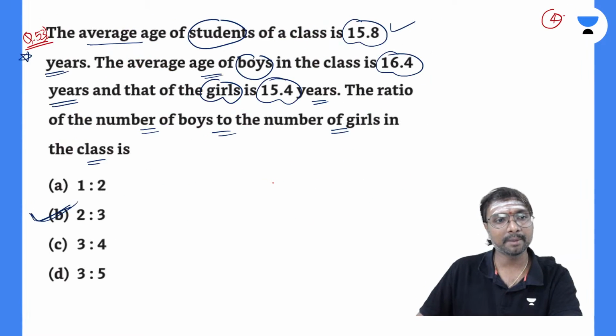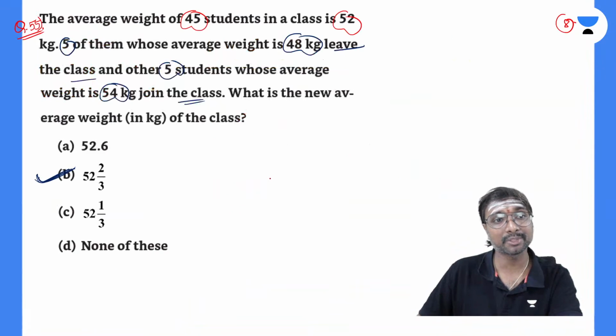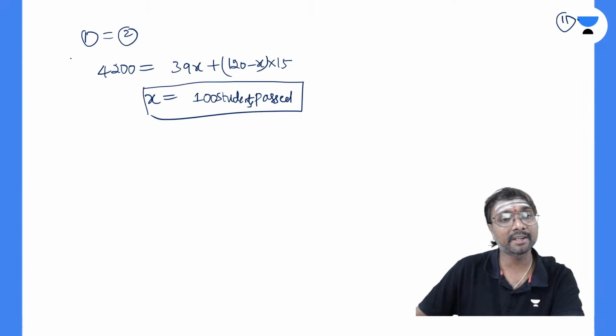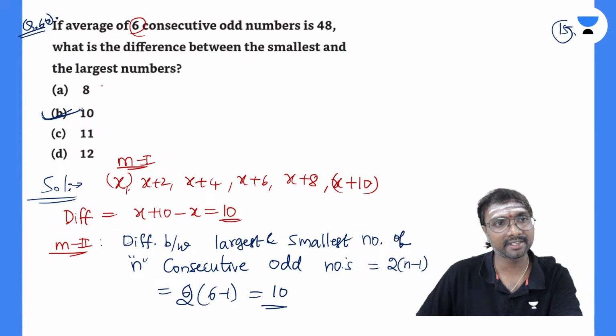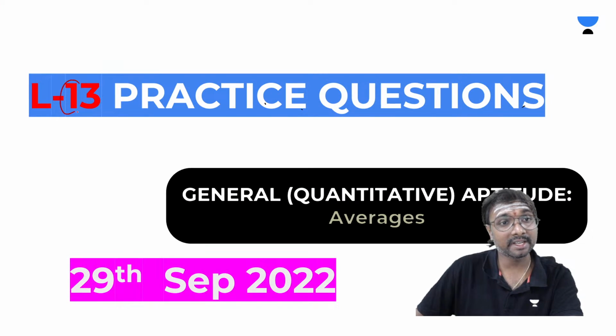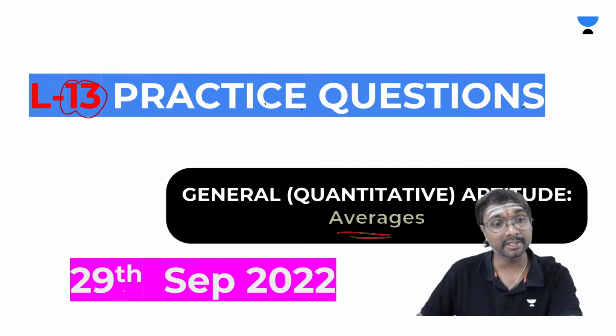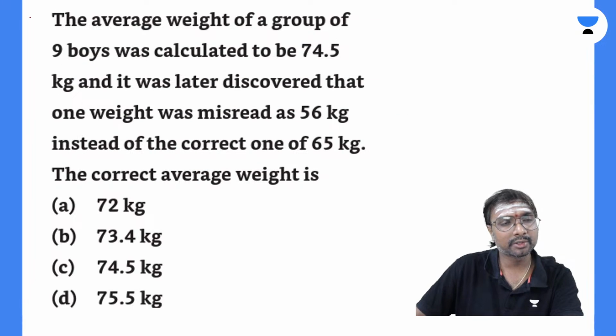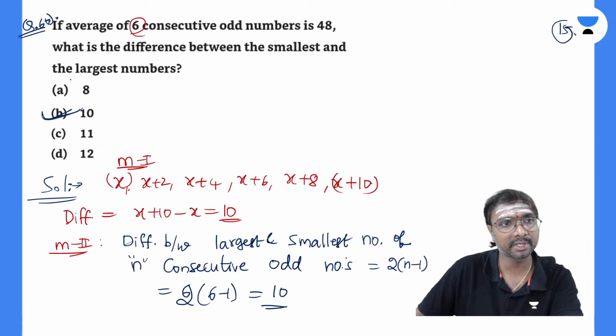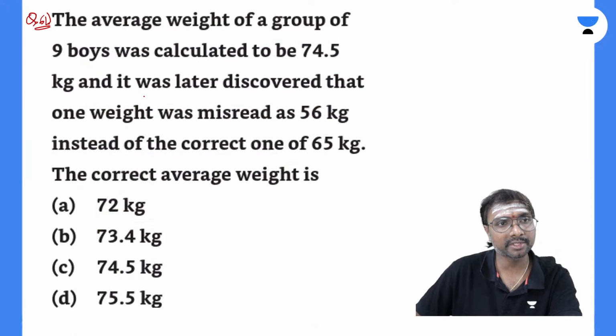Right now, coming to this, what we were discussing in this averages chapter: we have completed 10 questions in yesterday's averages class. So this is lecture 13, averages, 29 September. Averages chapter 4 only. So this is your question number 61. Up to 60 questions we have done yesterday, so this is your 61.